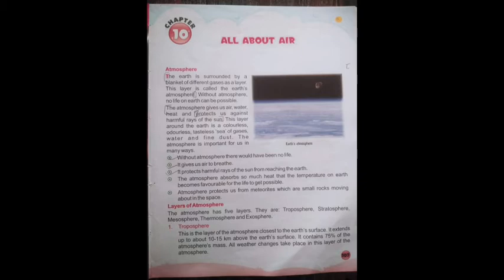The third layer is mesosphere. It lies just above the stratosphere. First was troposphere, second stratosphere, third is mesosphere, extending from 50 to 80 km above the earth's surface. This is where we see falling stars. Meteors fall towards the earth and are burned up in the atmosphere.